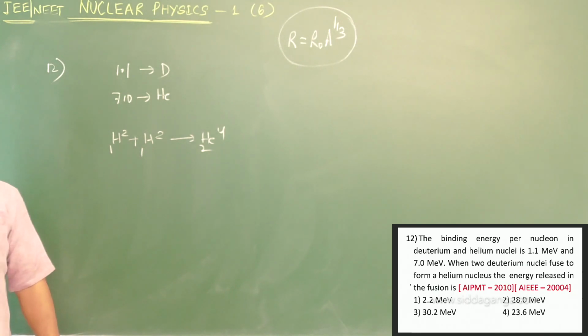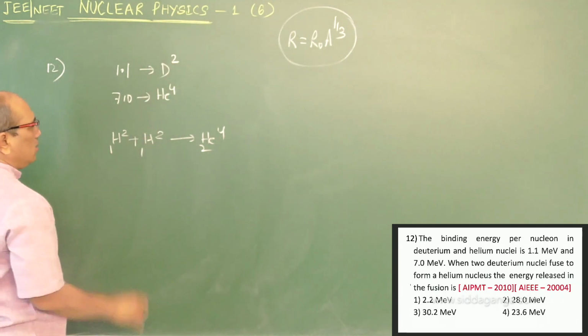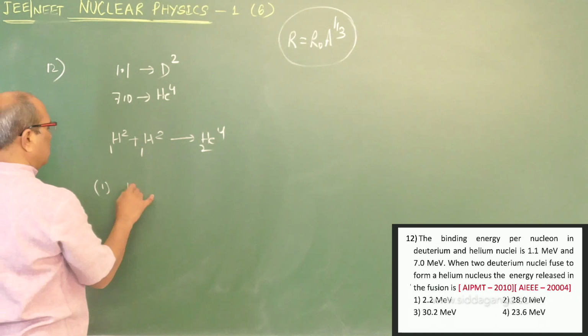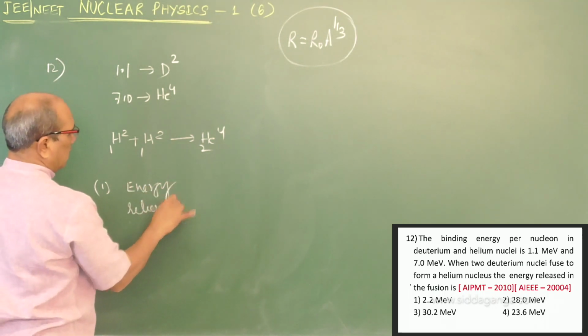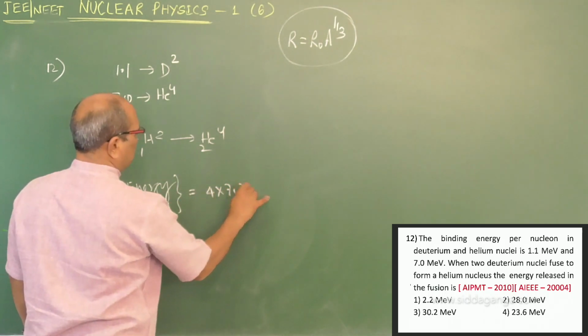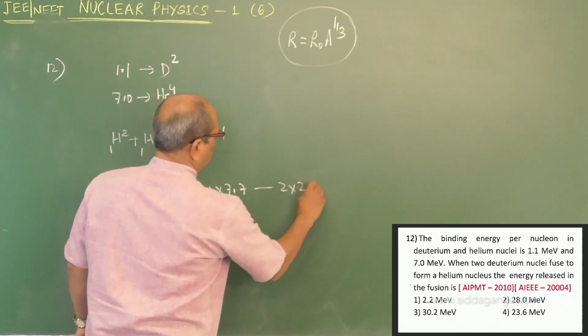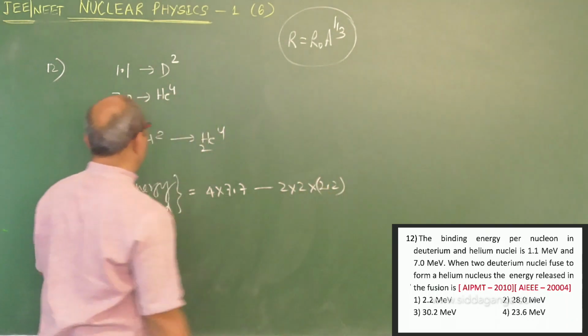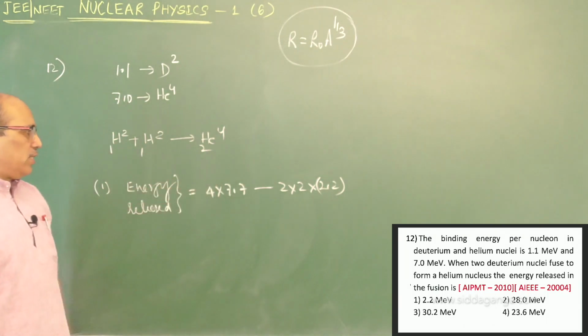The energy released in fusion is, so this is per nucleon, and it has 4 nucleons. So first find the energy released. I can write directly, per nucleon given, 4 into 7, minus 2 into 2 into 1.1, since per nucleon it is 2 into 1.1 and there are 2 nuclei together.